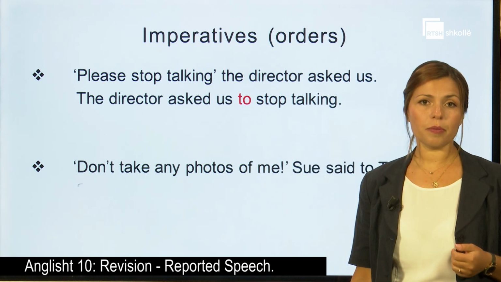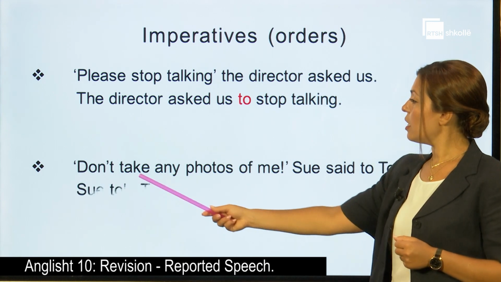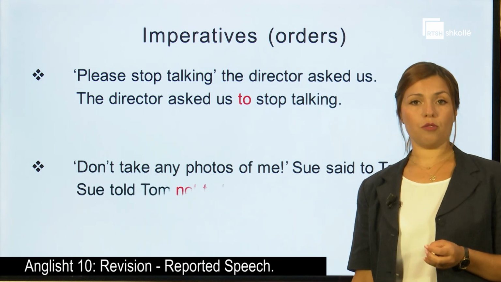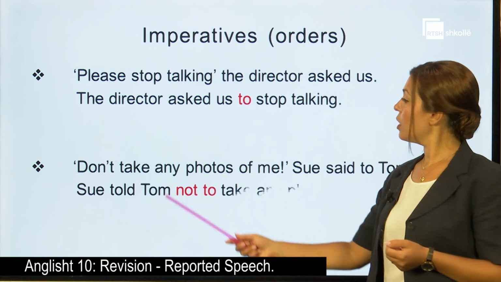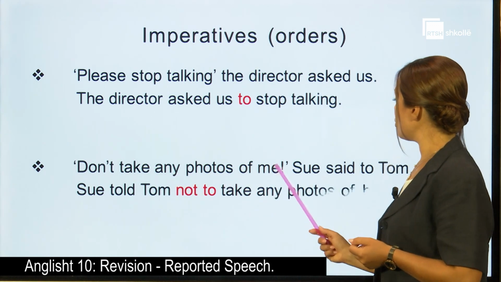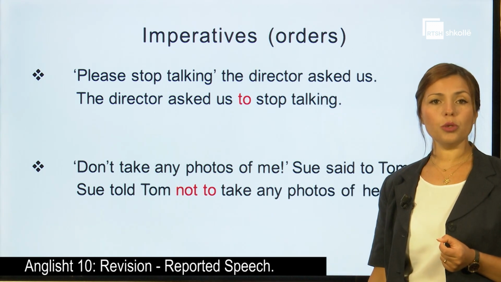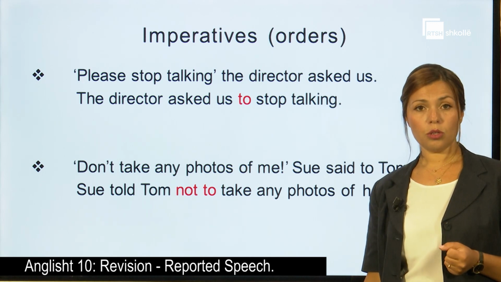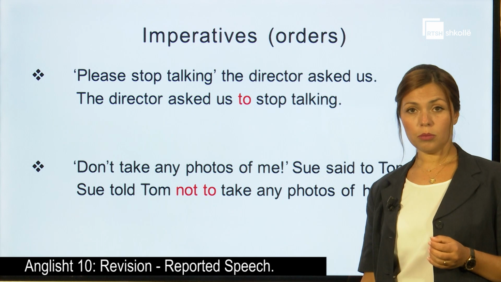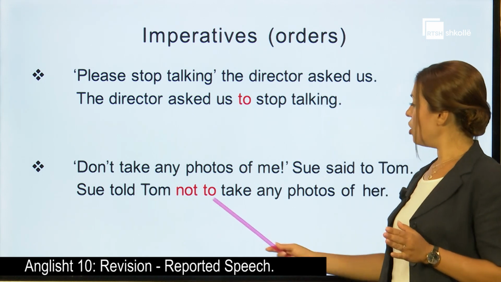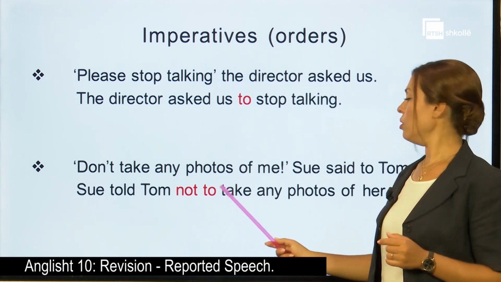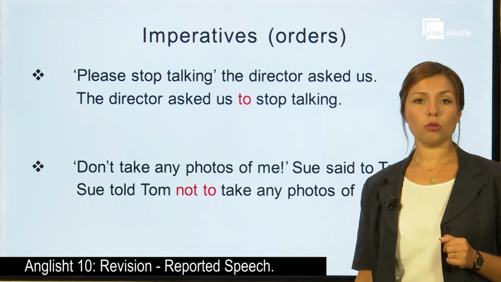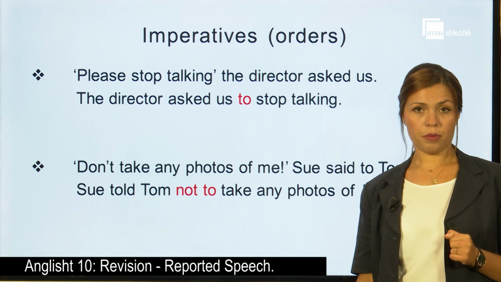It's very easy. Whereas, if we have a negative order, for example, "Don't take any photos of me," Sue said to Tom. So Sue told Tom, now it's negative, not to take any photos of her.